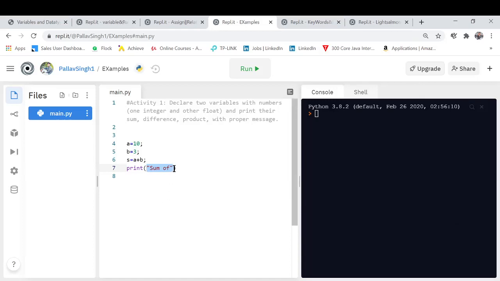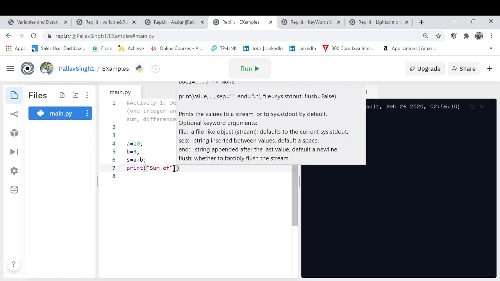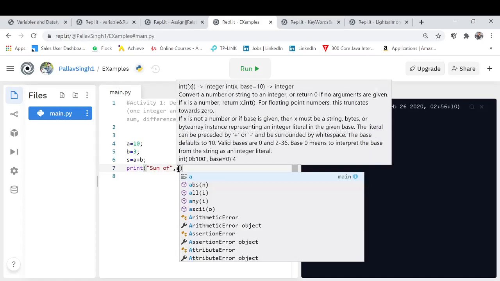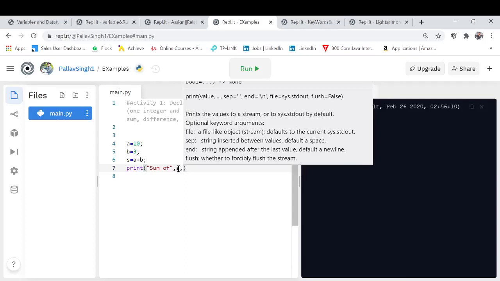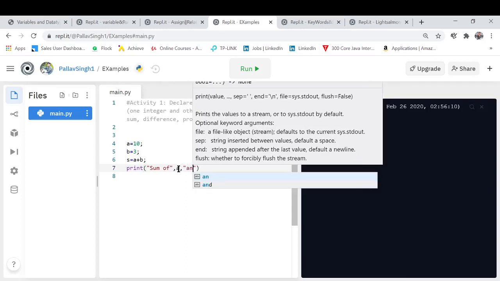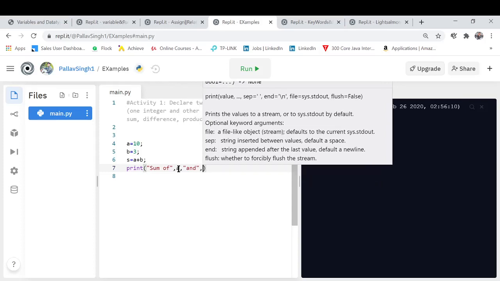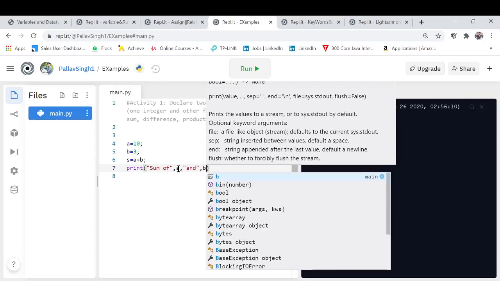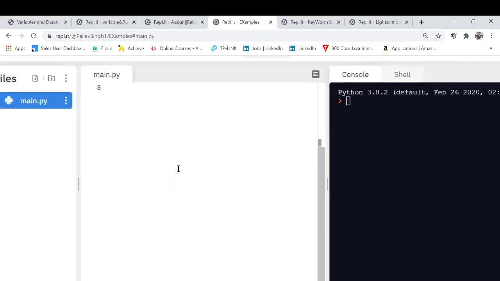So sum of what? Sum of a and sum of b. I want the value of b, not the term b.